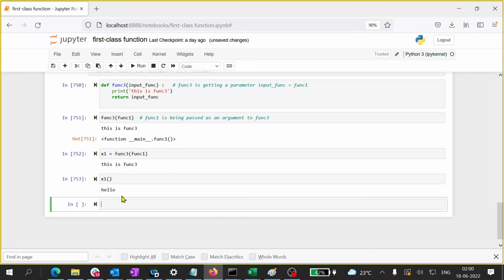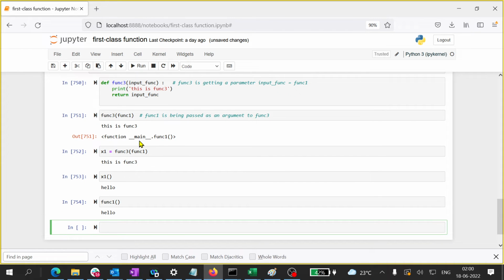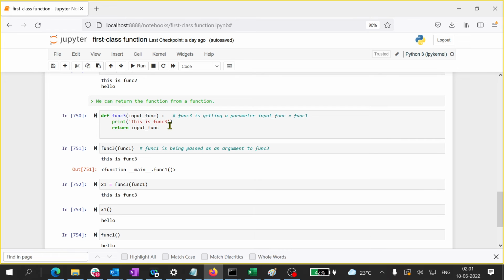Now listen, when I invoke x1, that is equivalent to invoking func1, right? Func1 prints hello. Why is this happening? Because this func1 is getting passed over here as input func. The name is different. I am returning this object. That means I am returning func1. That means the end result of this statement is the returning of func1, right? So object x1 and func1 are the same, and inside this particular function, func3, the same thing is being referred to as input func. So this is what it means to return a function. So it is doing that.